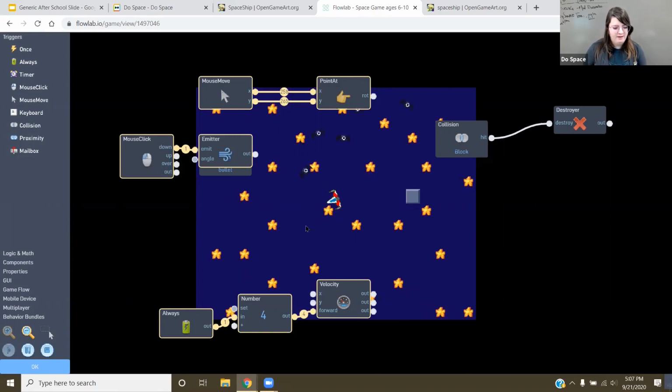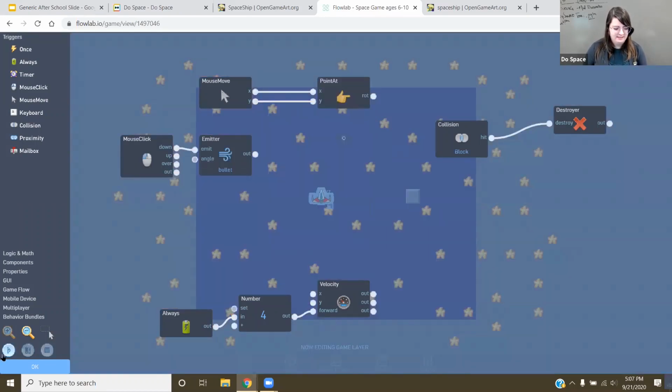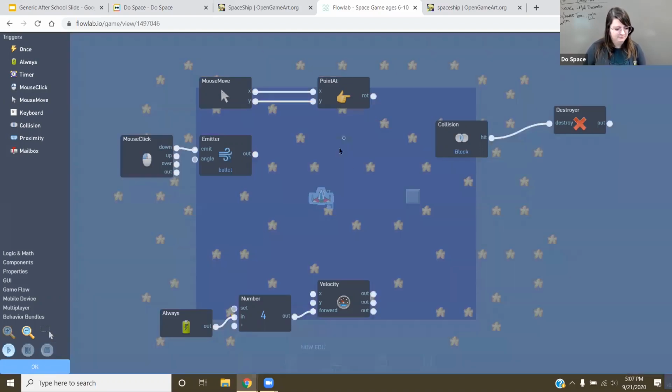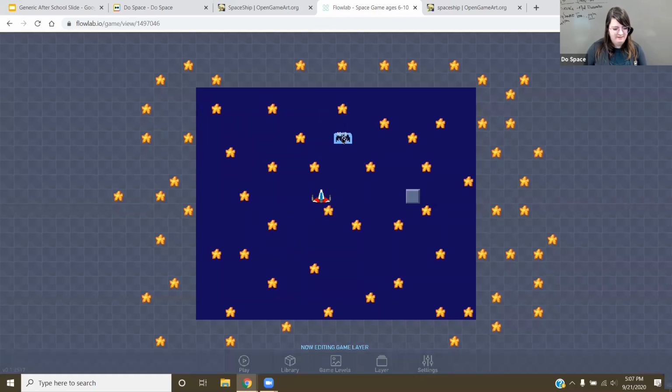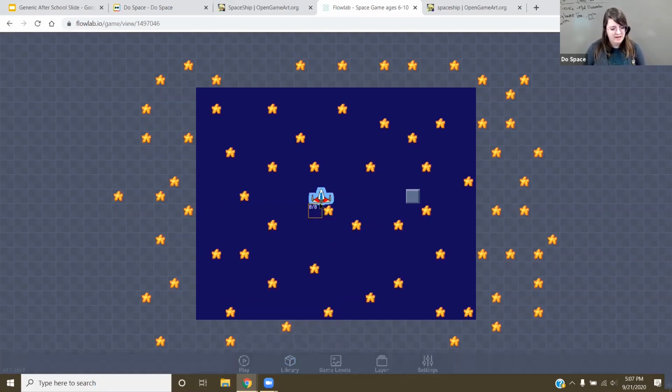Now I have my bats flying out from my spaceship here. I'm going to bring this down to like a 6. You can change the number however you want. You want to make it super fast or super slow? It's up to you as a designer. I'm going to delete this bat here now because I don't need it. You don't have to worry about it going away permanently. It's always down here in your library. It exists. Here's a little bat right there. Okay. So what's the next thing we got to do here?